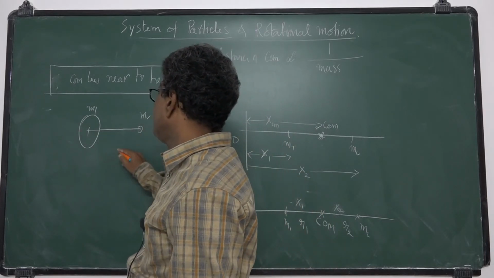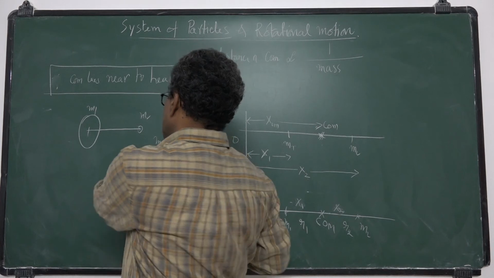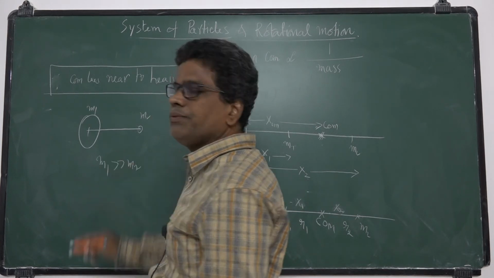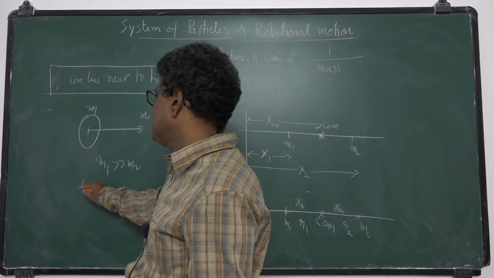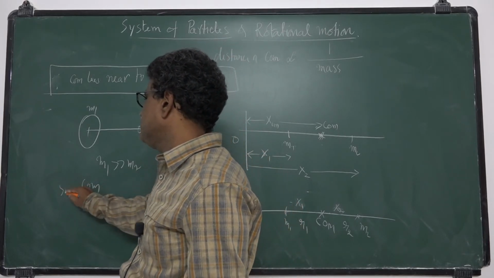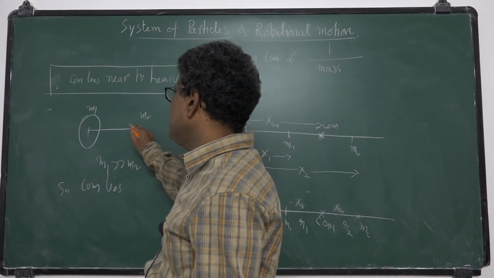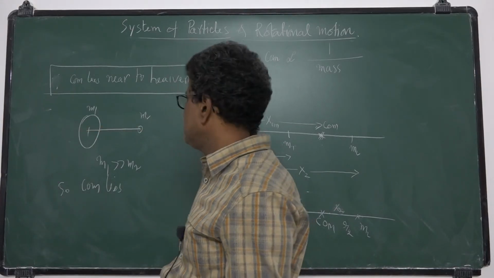m1 and m2, where m1 is very much greater than m2. So where does the center of mass lie? On the line joining their centers, no doubt.